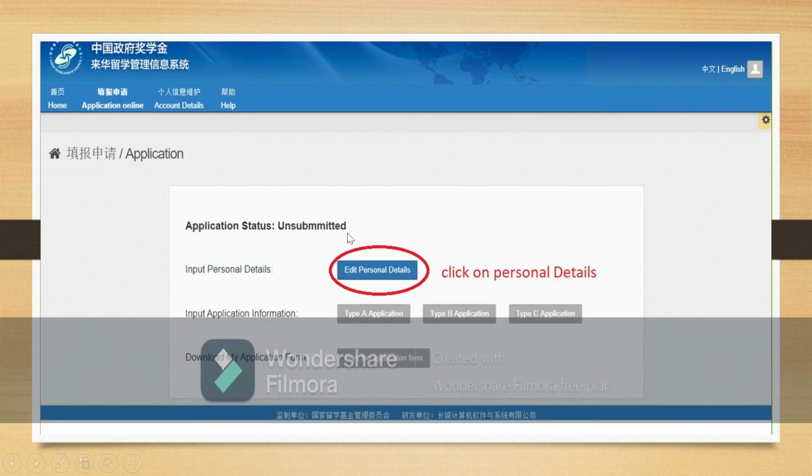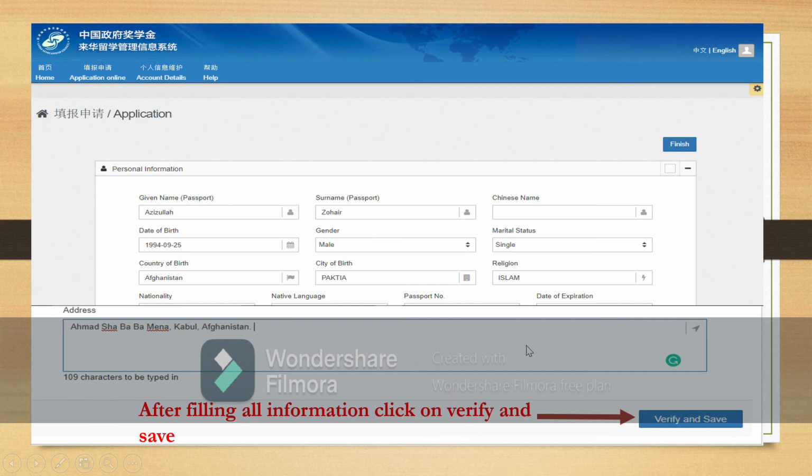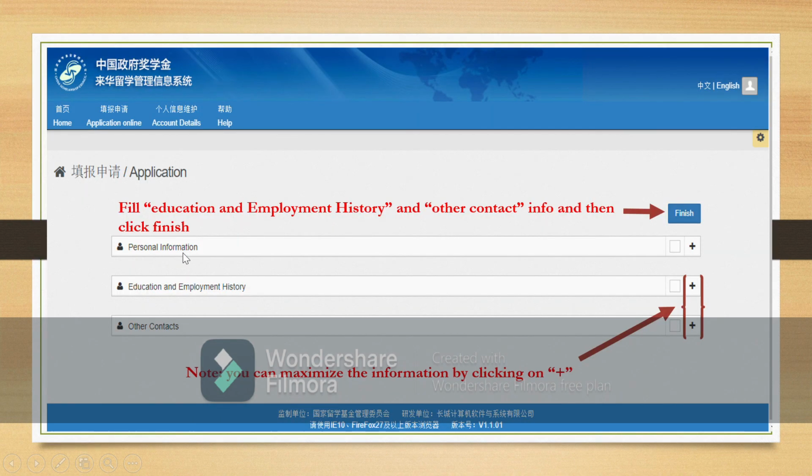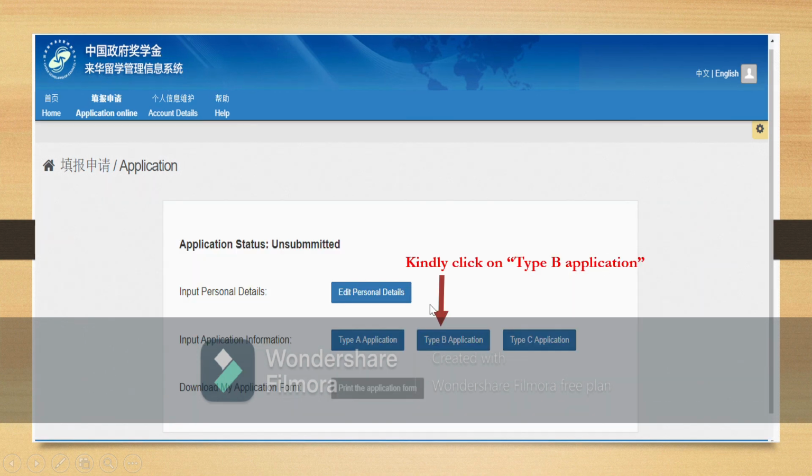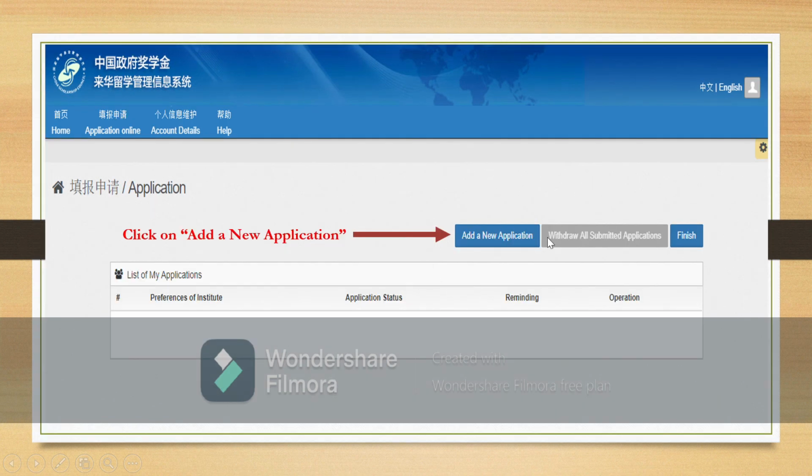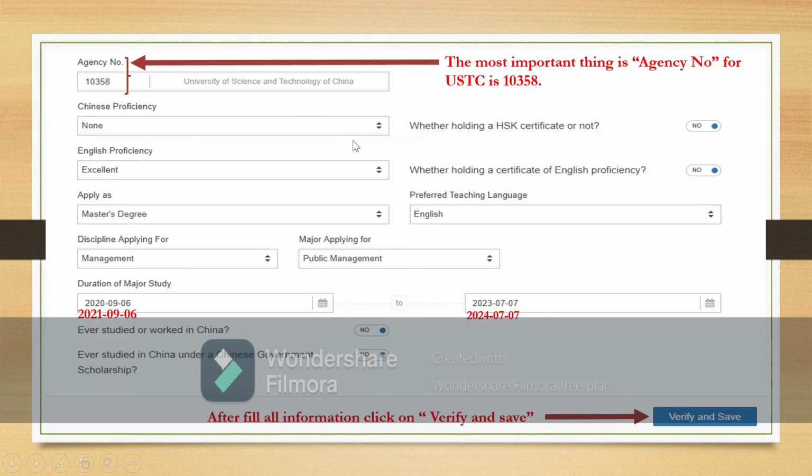Click on edit personal detail. Fill in all this information according to your own information and then click on verify and save. After successfully filling in personal information, you have to fill in education and employment history and other contact information. You can maximize this information by clicking on plus. After successfully filling in all this information, you have to click on finish. Now select type B applications and click on add a new application. Then this page will appear. The most important thing on this page is the agency number for USTC, which is 10358. You have to fill in this agency number.